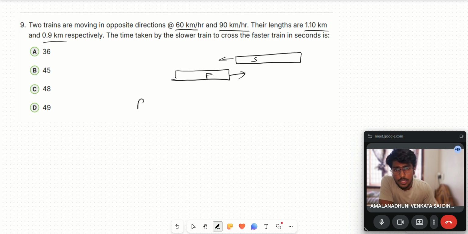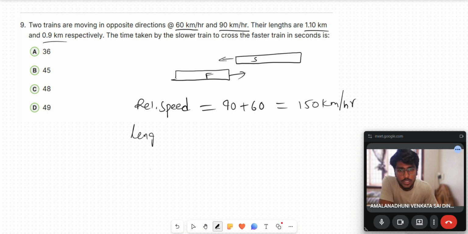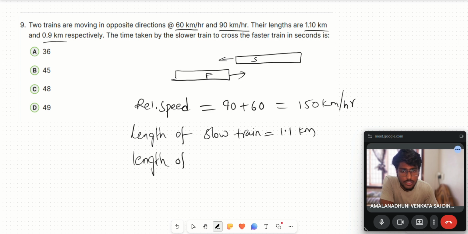So here, what can be the relative speed? Relative speed equals 90 plus 60, right? 150 kilometer per hour is the relative speed. So the length of the slow train equals 1.1 kilometer. The length of the fast train is 0.9 kilometer.